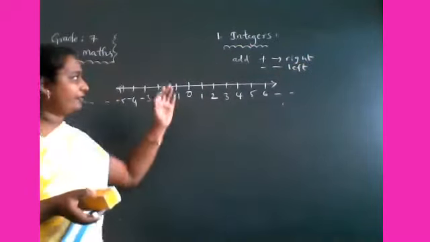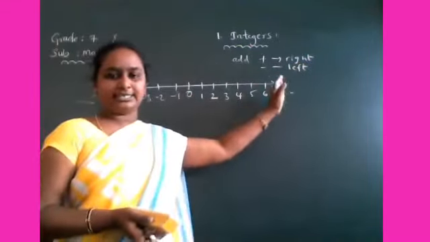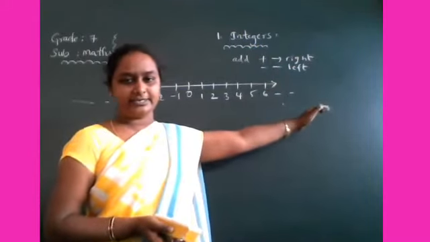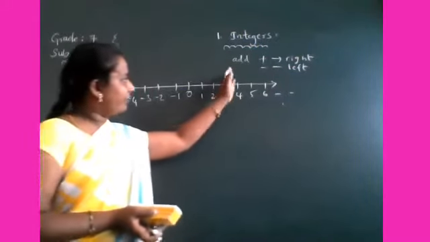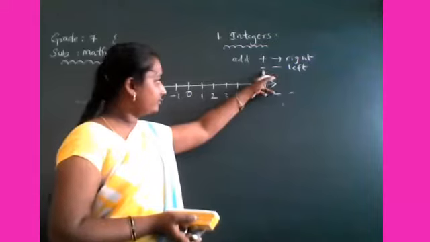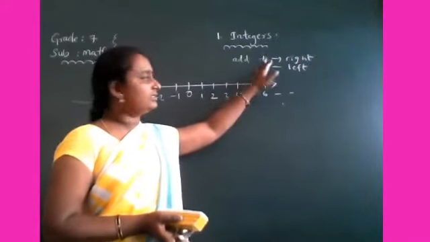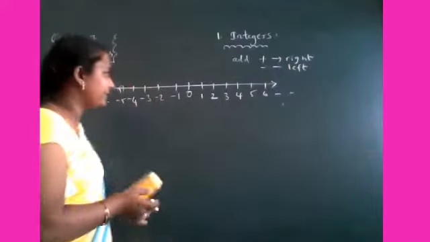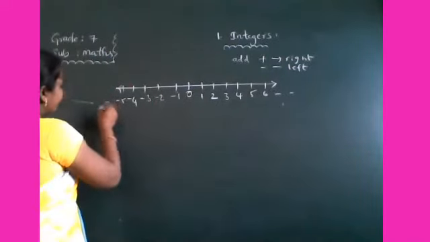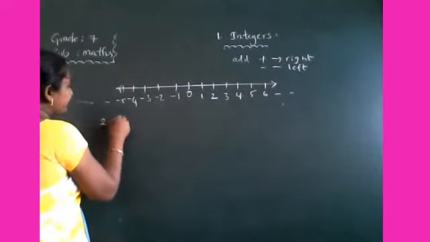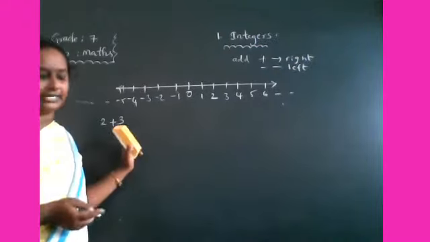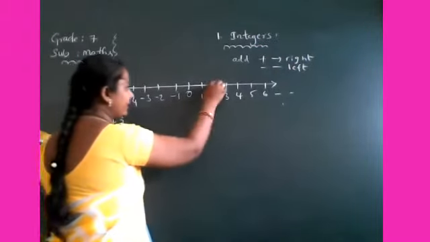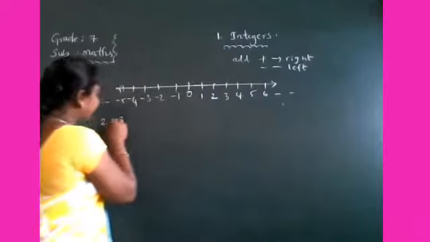Remember, if you add two integers, you have to move right side. Okay, if you add two integers, you have to move right side. So let's take an example, 2 plus 3. We have to start at 2. So plus 3 is here.